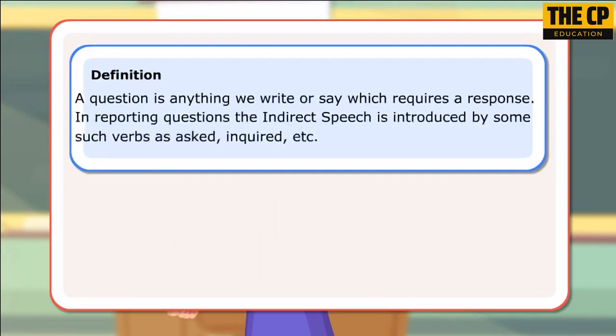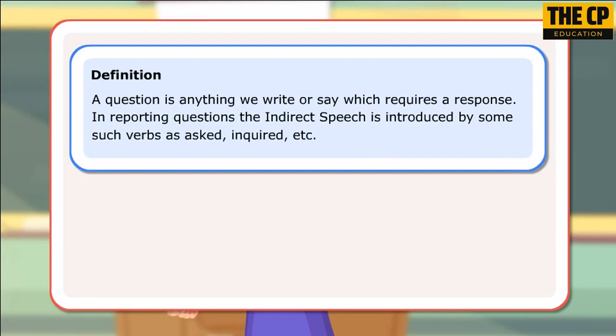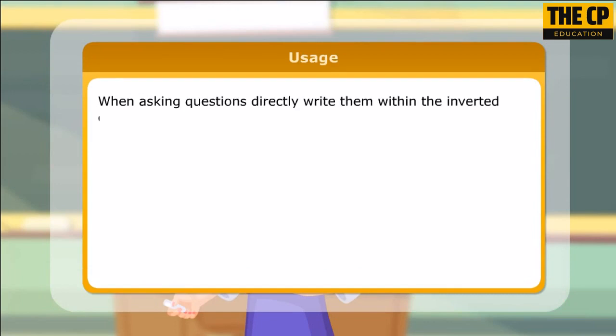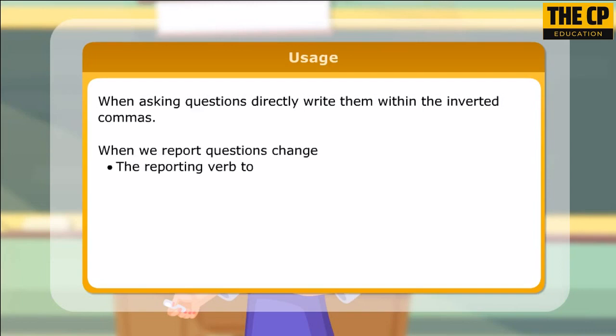Definition. A question is anything we write or say which requires a response. In reporting questions, the indirect speech is introduced by such verbs as asked, inquired, etc. Usage. When asking questions directly, write them within inverted commas. When we report questions, change the reporting verb to ask or inquire.